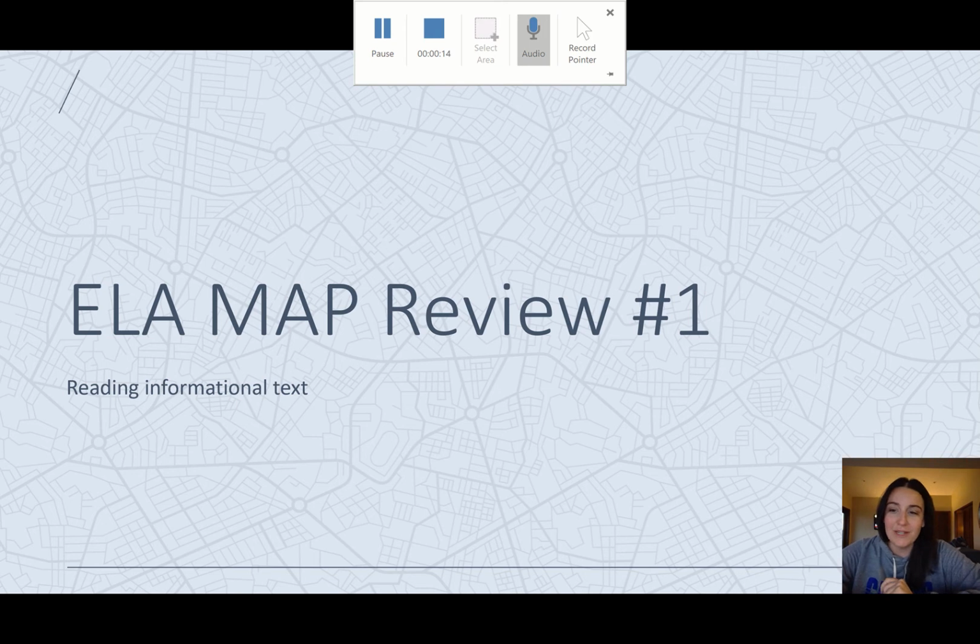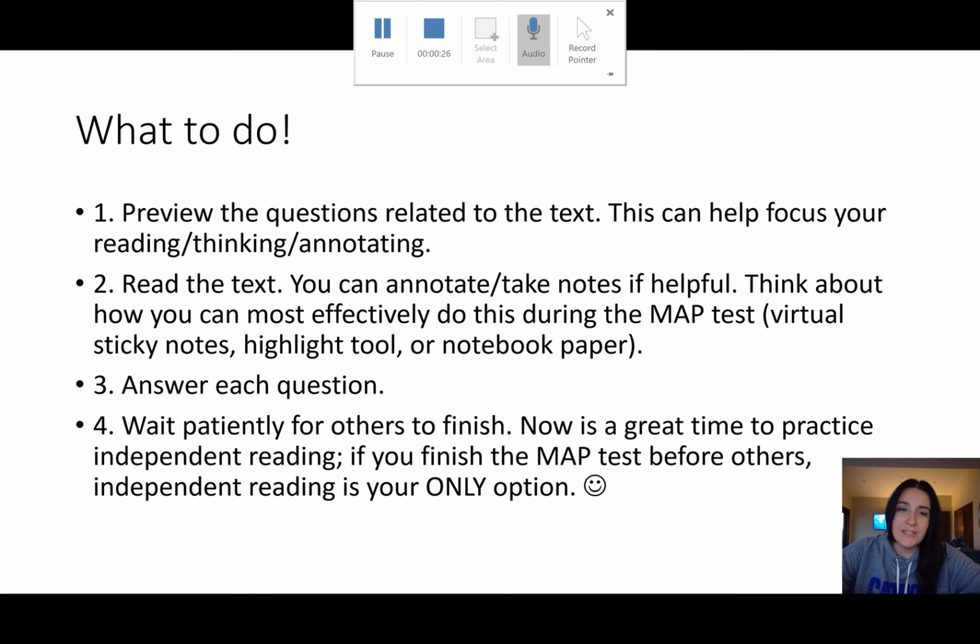I am going to tell you some tips and tricks for what you are going to want to do when we come across an informational text on the MAP test. What I think is helpful is to preview the questions related to the text first so that you can focus your reading, your thinking, and your annotating. After you've looked through the questions, then you can read the text. I always suggest to annotate or take notes if that's helpful.